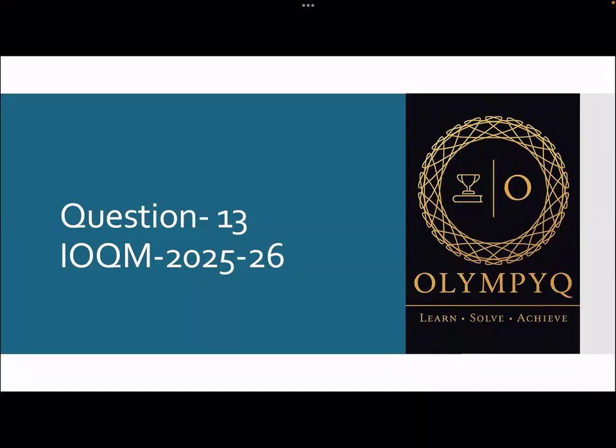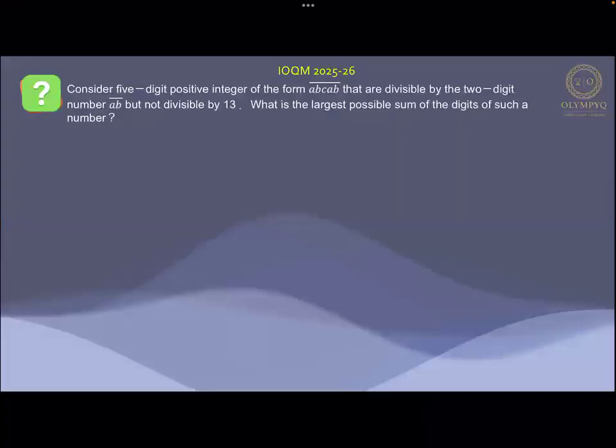Hello students, this is question number 13 of IOQM 2025 and 26. The question says: consider a 5-digit positive number of the form ABCAB that is divisible by a 2-digit number AB but not divisible by 13. Then what is the largest possible sum of digits of such a number? Okay, so we need to find the largest possible sum of digits for such a number.